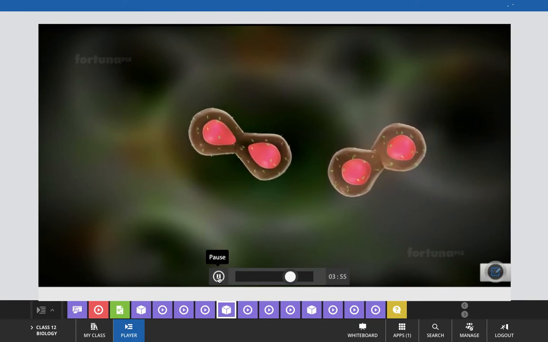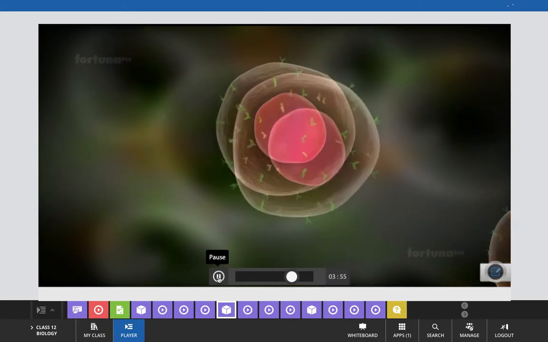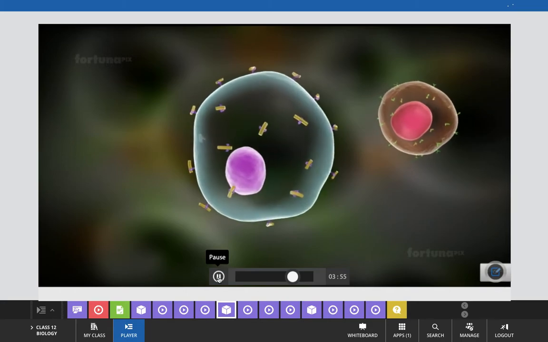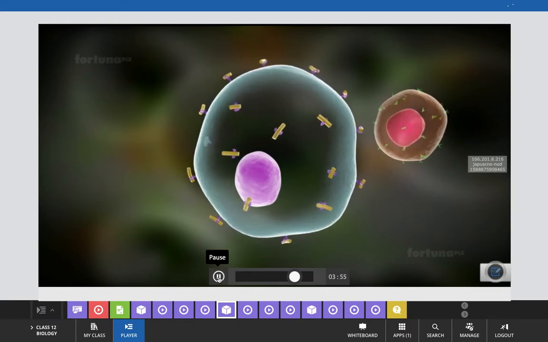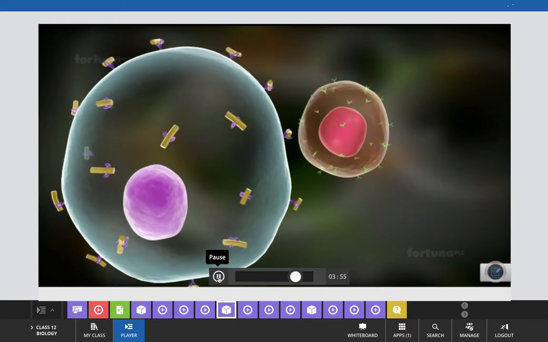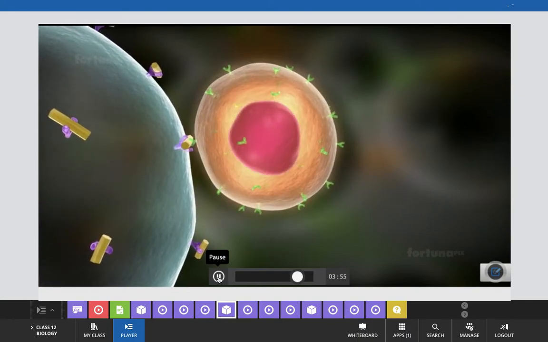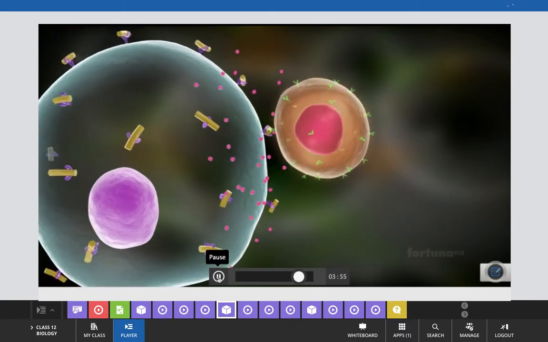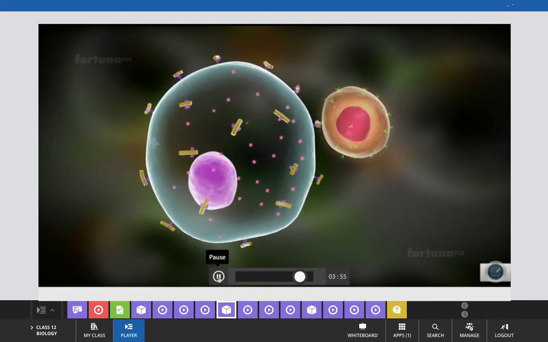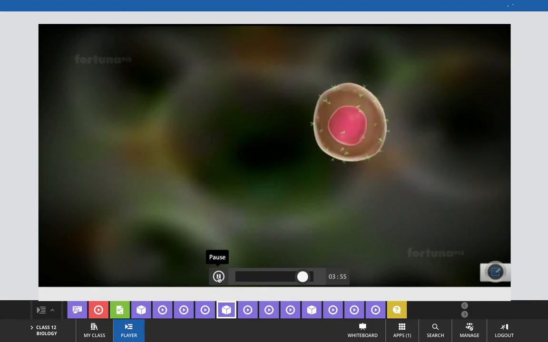Cytotoxic T cells will proliferate and move around looking for other infected cells. When an infected cell that has the antigen along with the class 1 MHC receptor is found, the cytotoxic T cell receptors bind to the MHC proteins. After binding, the cytotoxic T cells will release pore-forming molecules called perforin. The perforin molecules will bore holes into the infected cell membrane, destroying the virus within the cell as well.